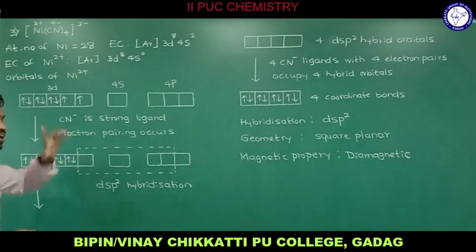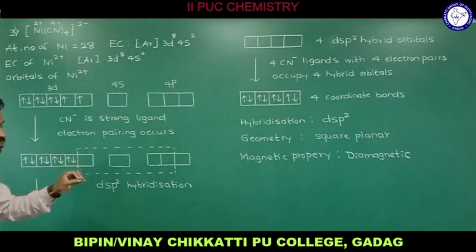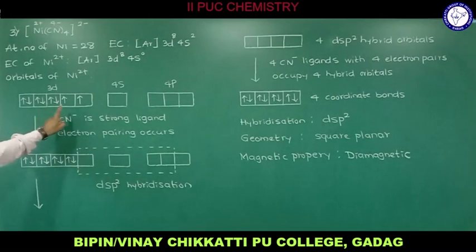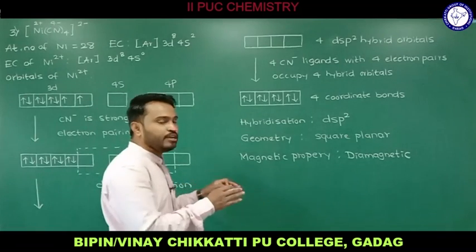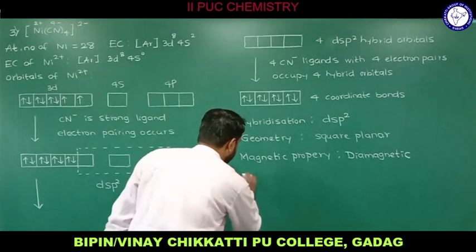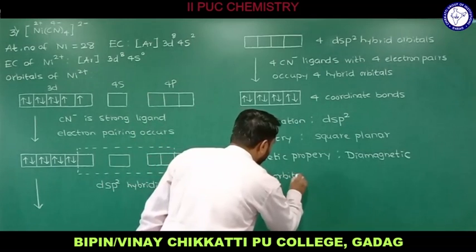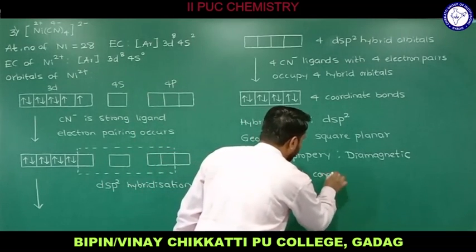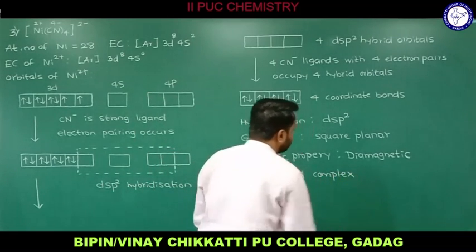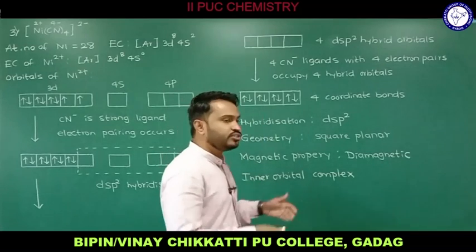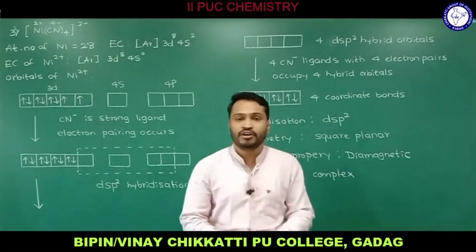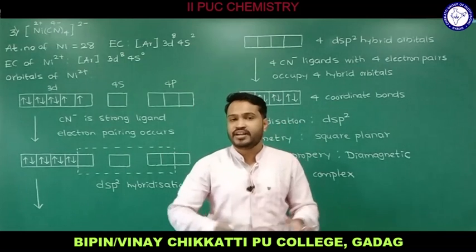Since a strong ligand is considered, the complex will be an inner orbital complex. Here the (n minus 1)d atomic orbitals are used, so it belongs to inner orbital complex, or you can say a low spin complex also.